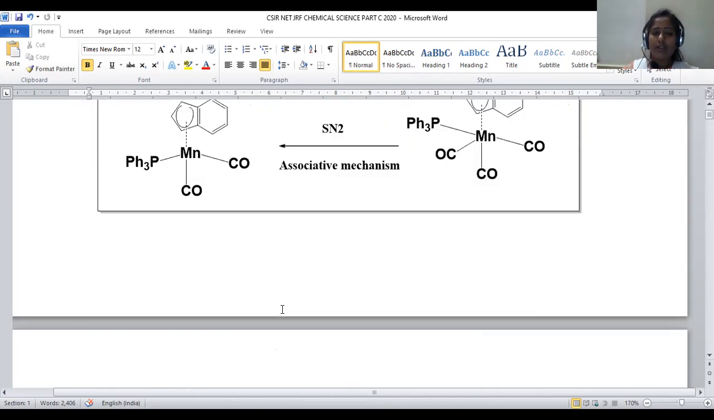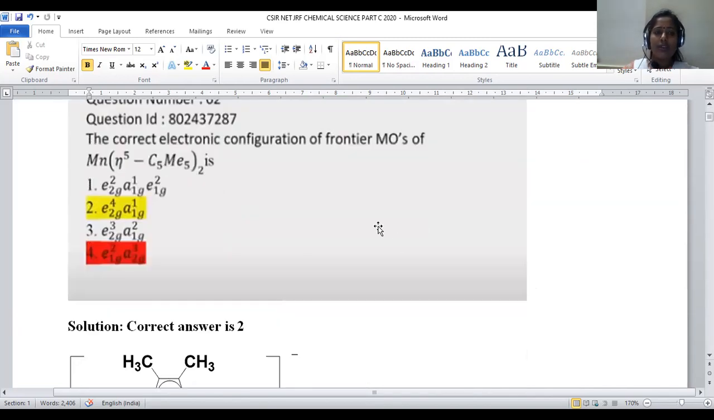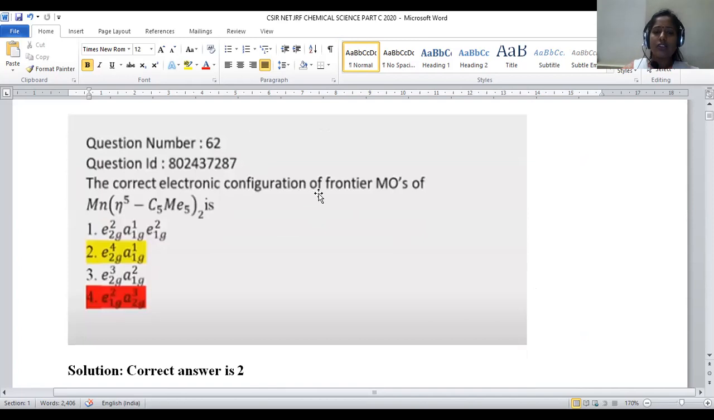Let us move on to question number 62. In question number 62, the correct electronic configuration of frontier molecular orbitals of manganese bis(C5Me5), that is Mn(C5Me5)2, is asked. Here it is a kind of sandwich compound where we have cyclopentadienyl anions present on both sides and the central metal manganese. Hence, we can say such ferrocene and its related compounds are said to be sandwich compounds.